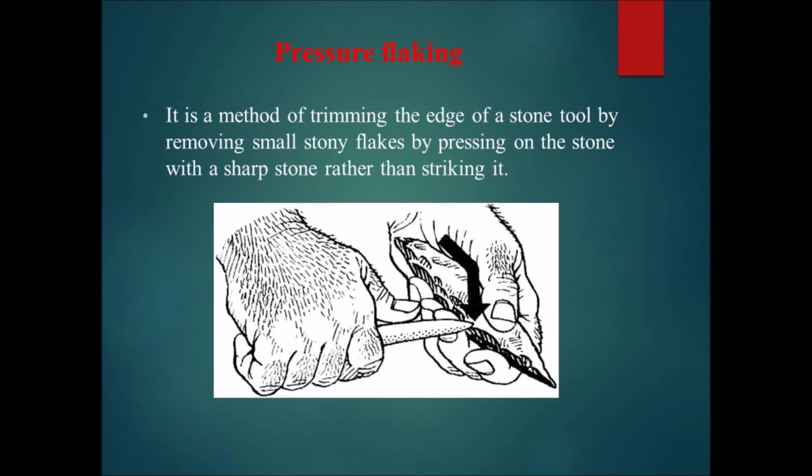Pressure flaking. It's a method of trimming the edge of a stone tool by removing small stony flakes by pressing on the stone with a sharp stone rather than striking it. In this technique, the core stone was placed on a firm surface or on the ground. The stone used as a hammer was placed on a bone resting on the core stone to remove flakes from the core stone. These flakes were shaped into tools.